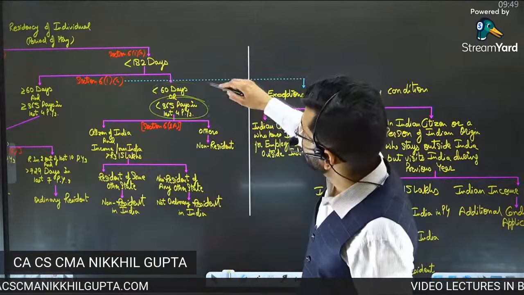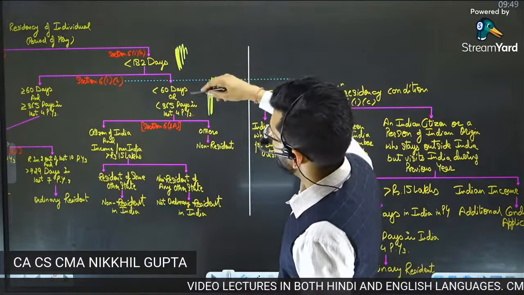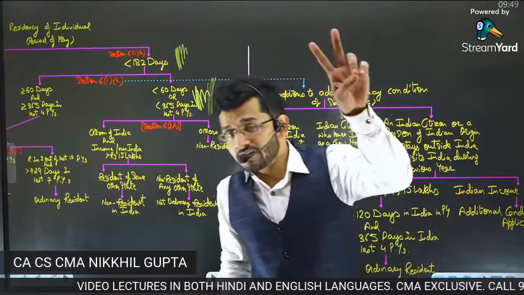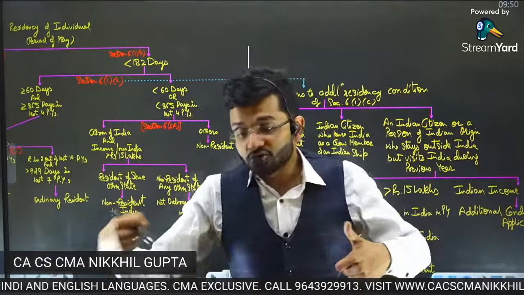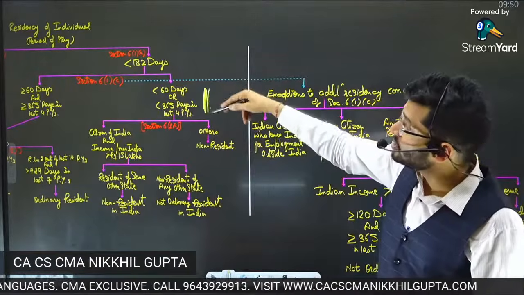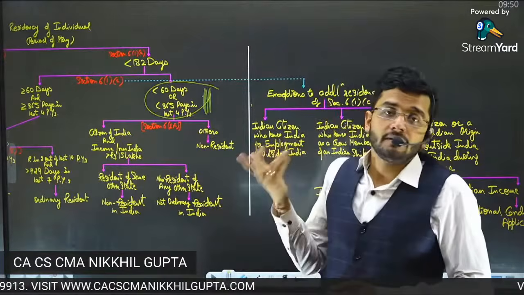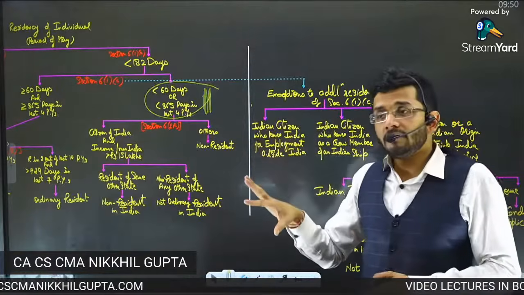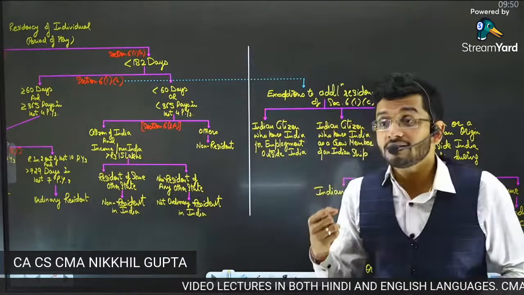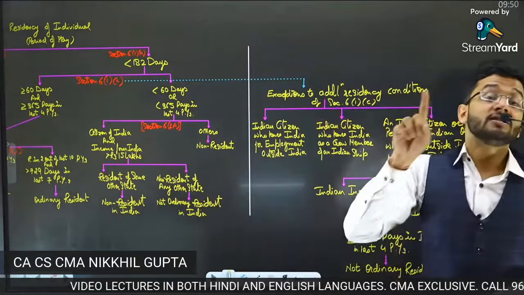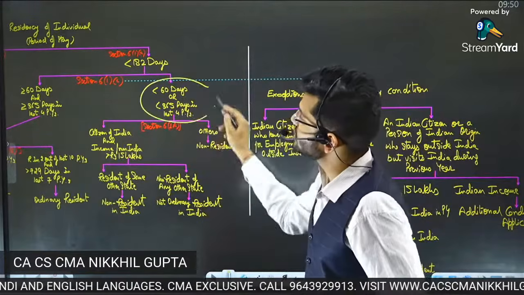So this particular condition, which is the second base rule, is a more stringent, more strict base rule. It is very strict, because many people become over smart. They would be a resident for all the past years, but for the current year especially, they will deliberately not stay in India for more than 182 days just to avoid residency. This is the over smartness which some people do, because of which the second base rule was introduced in the act.